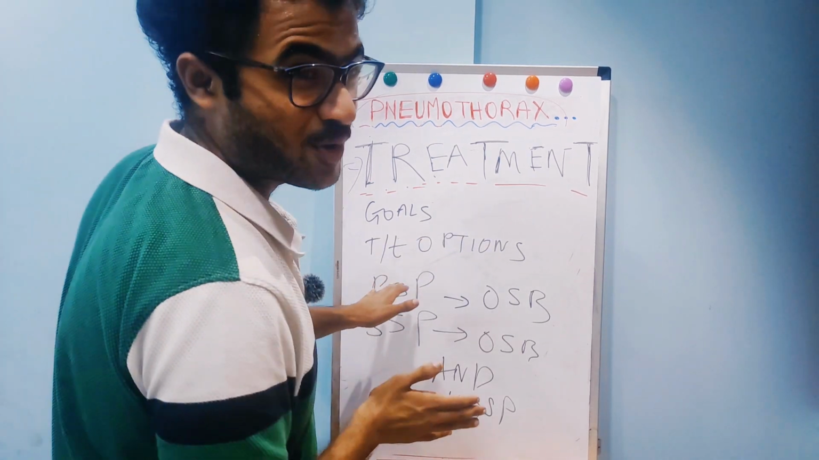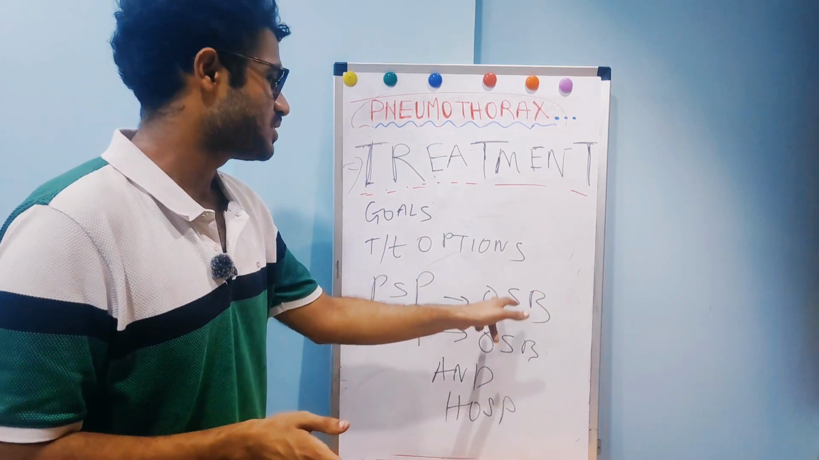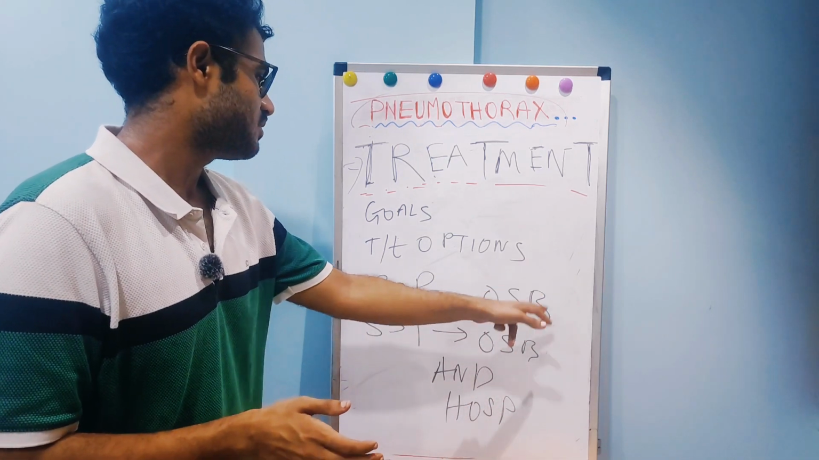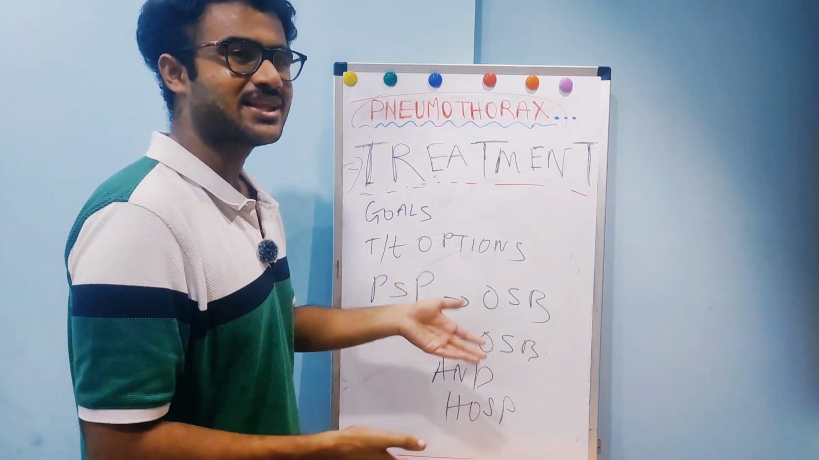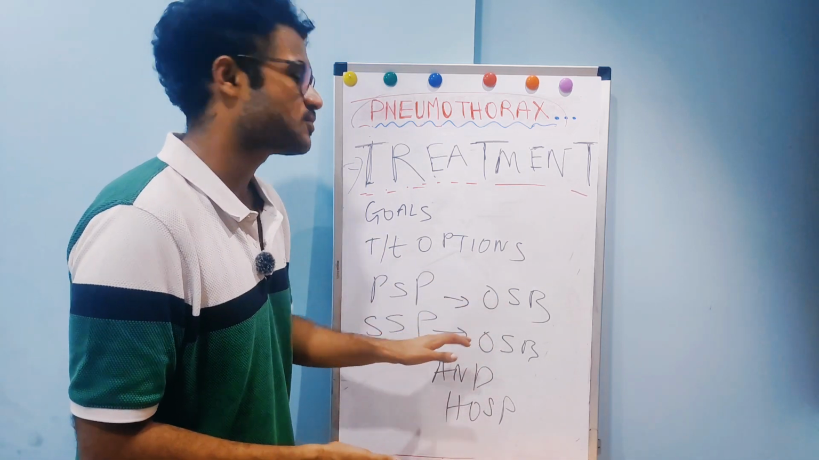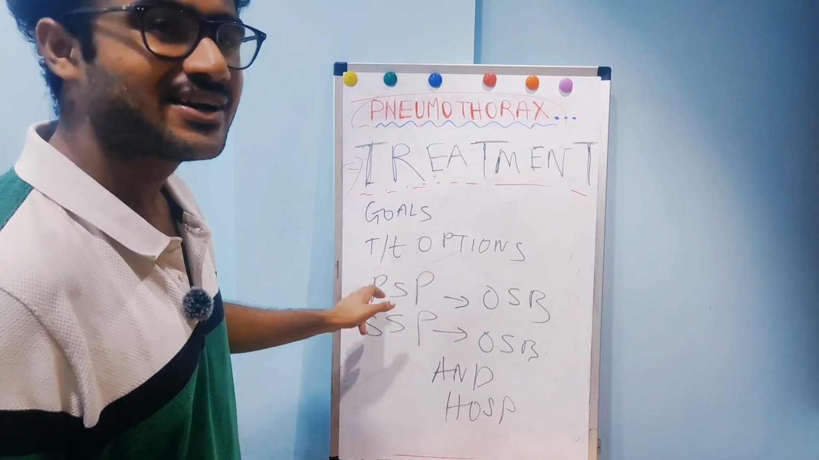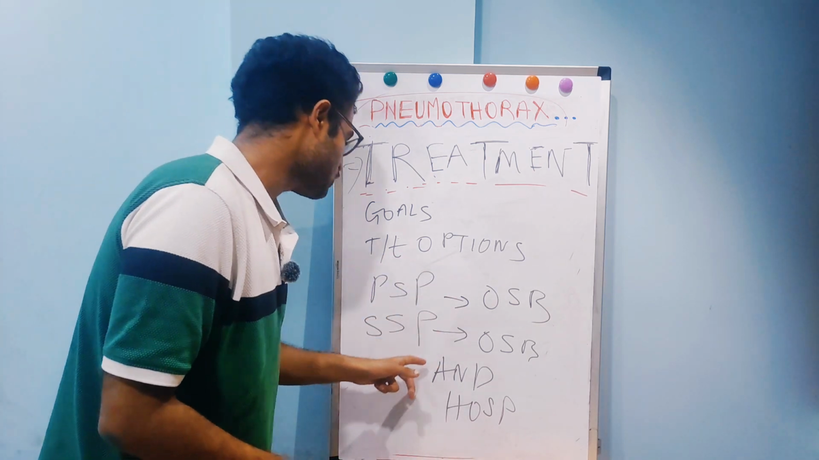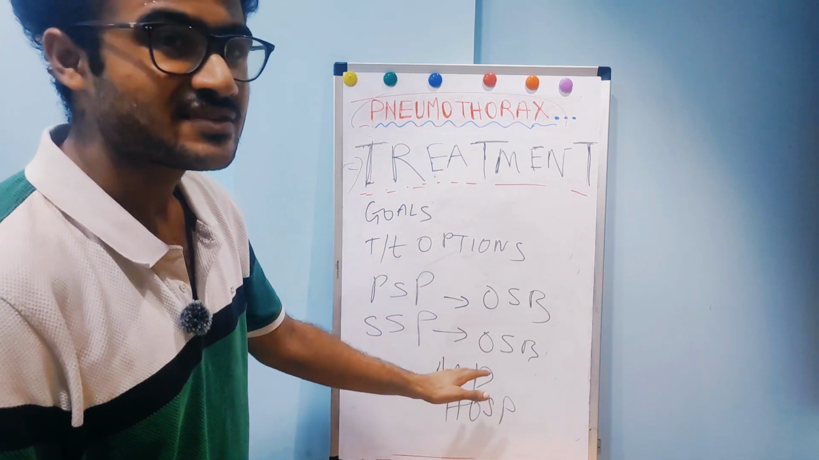I will be talking about PSP, that is primary spontaneous pneumothorax. Observation is the main step. Observe the patient, and you should not admit the patient in hospital. You should admit only when the patient presents with breathlessness. In primary spontaneous pneumothorax there is no underlying lung disease. Now in secondary spontaneous pneumothorax, there is an underlying lung disease, and observation and hospitalization is the main step.